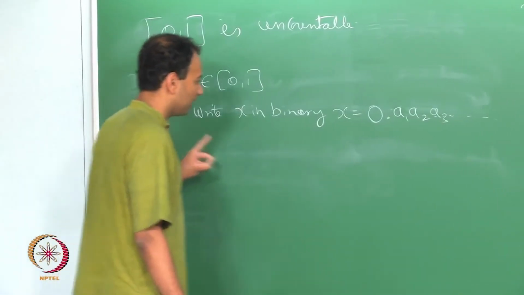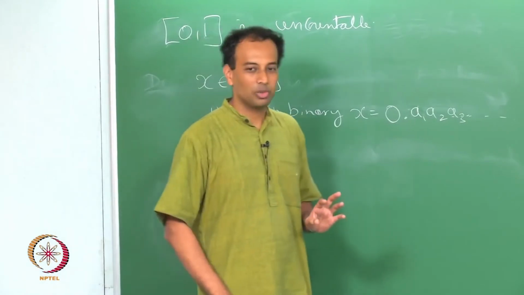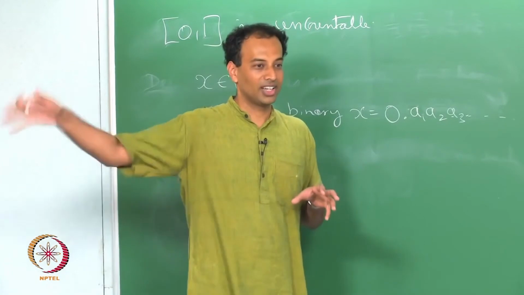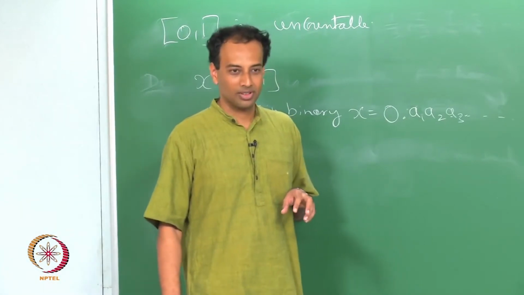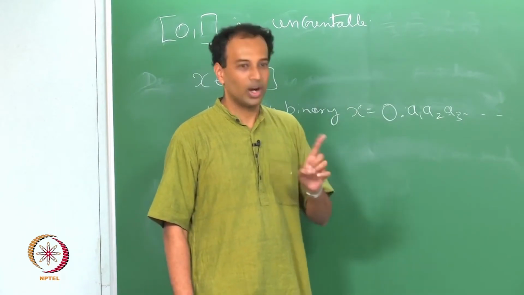When you write a decimal expansion, suppose I give you the number 0.0999999 forever, that is actually equal to 0.1, right.